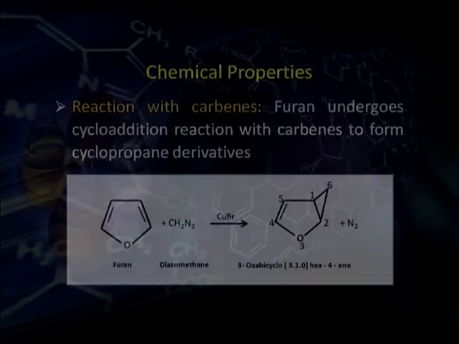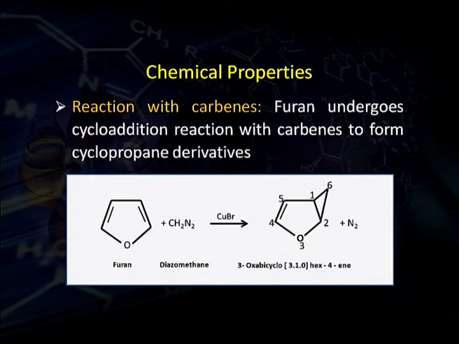Reaction with carbenes. Carbenes are neutral intermediates. They are very reactive intermediates. Furan reacts with carbenes and undergoes a cycloaddition reaction. For example, when furan is treated with diazomethane, diazomethane gives nitrogen and CH2, which is a carbene reactive intermediate, in presence of copper bromide, and addition at one of the double bonds takes place to form a cyclopropane derivative.